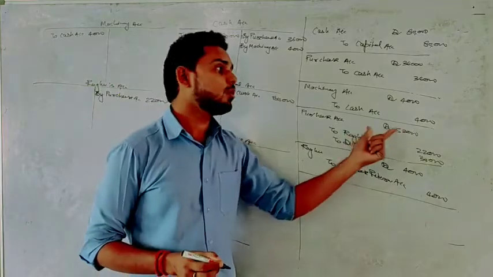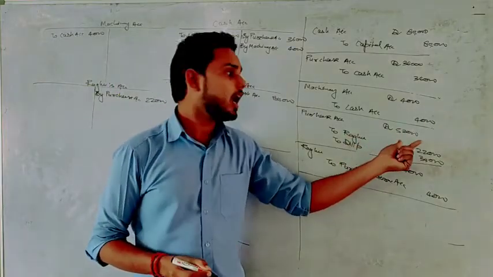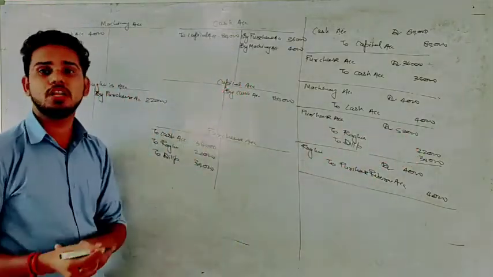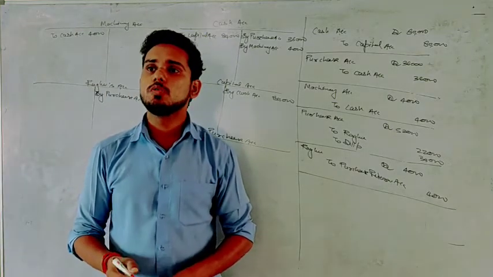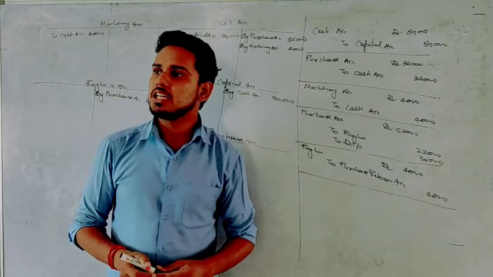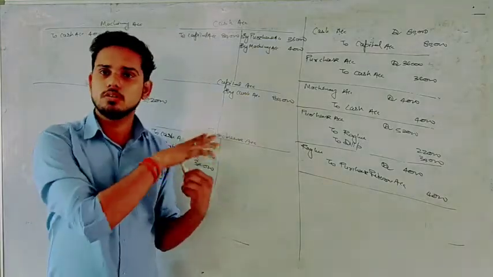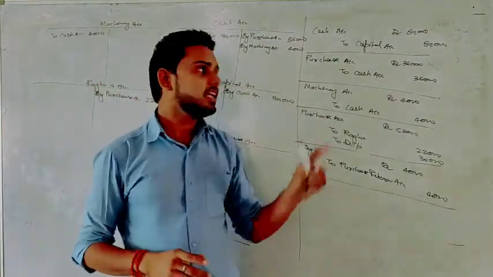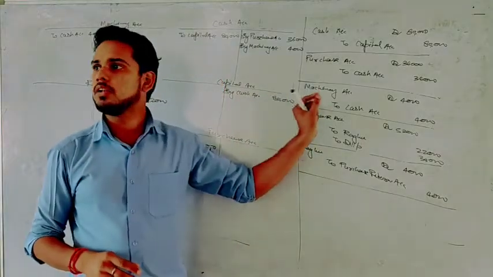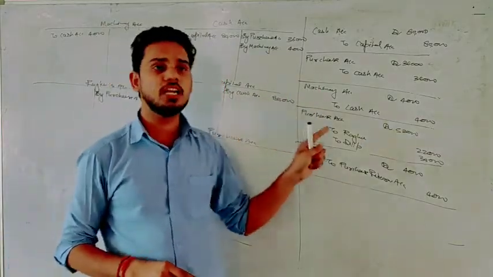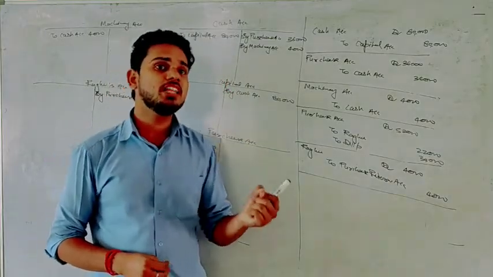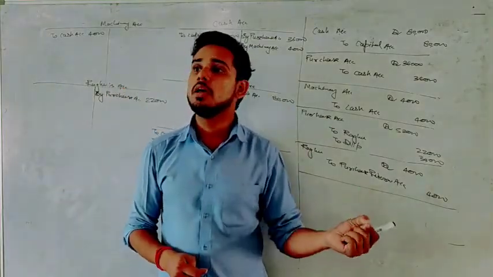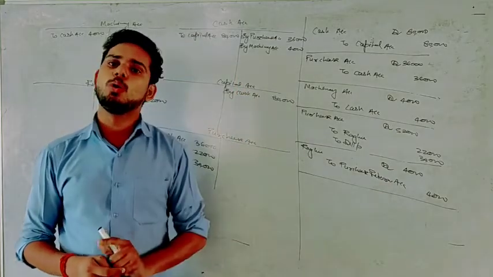If you write the amount of the same account, you will write 52,000 in Raghu's account, and that will be incorrect. Getting my point now? So we always see this thing that while posting into ledger, if that particular account is debit, we will write on the debit side. If that is credit, we will write on the credit side. But what will we write, sir? We will write the name of the opposite account, but amount of own account.